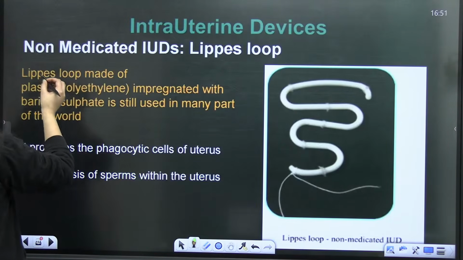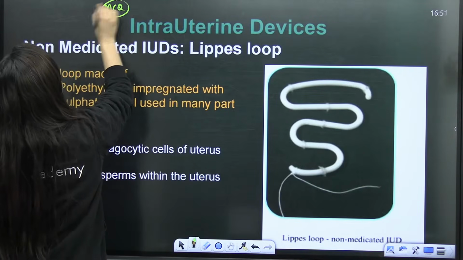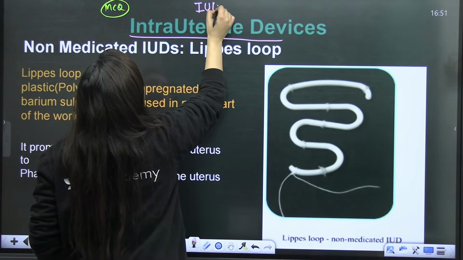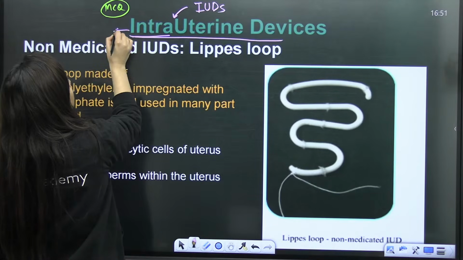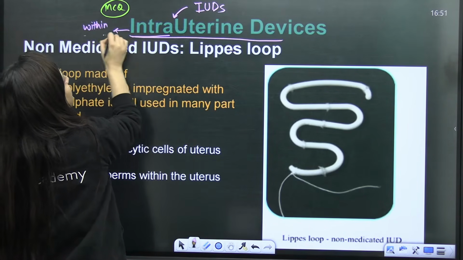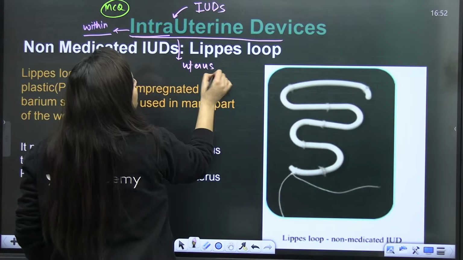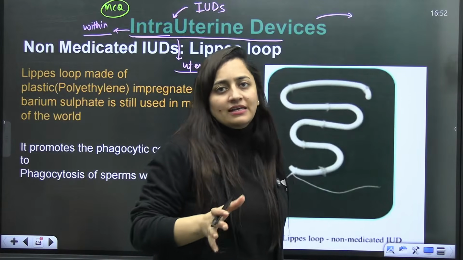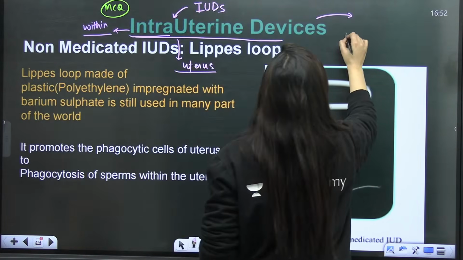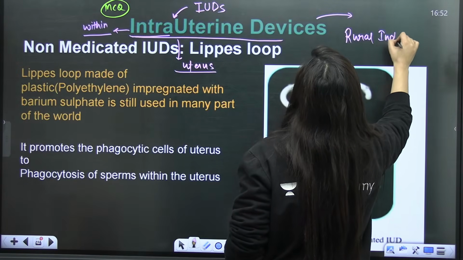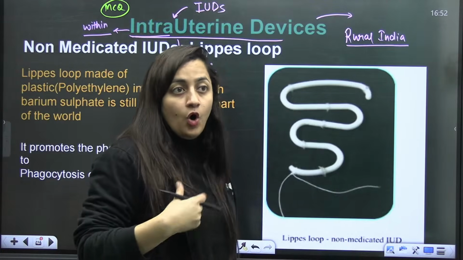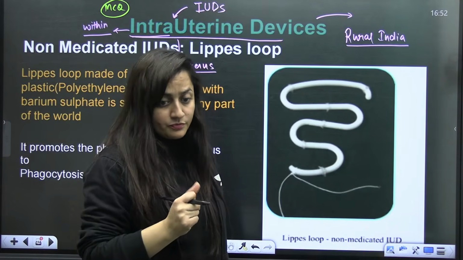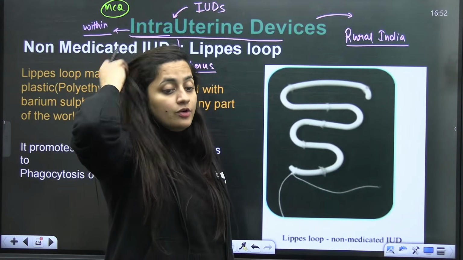So let's talk about the IUDs, a very important topic. IUD: intra, like within, uterine, uterus. So they are inserted within the uterus. It's a very popular method of spacing the pregnancy, widely used especially in rural India. In urban India, females prefer hormonal pills, but in rural India this particular method is very popularly used.